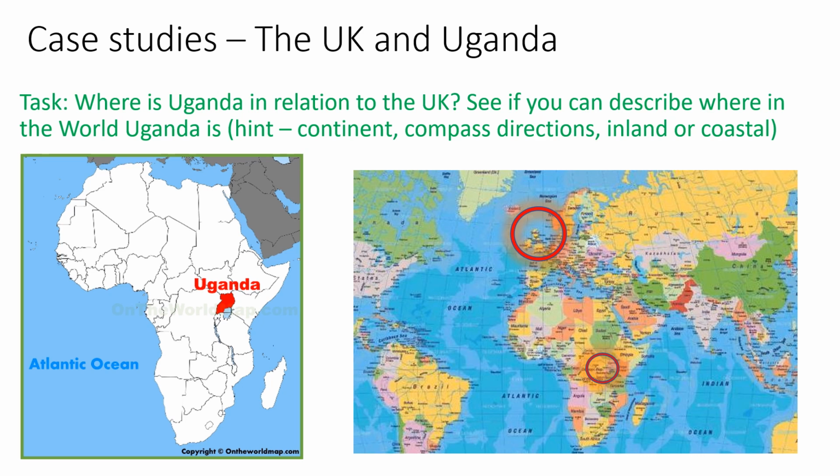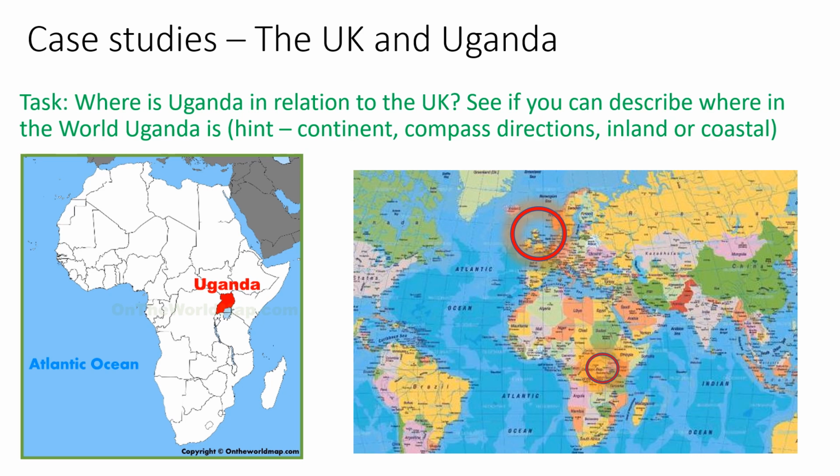See if you can describe where in the world Uganda is, and then say whereabouts it is in relation to the UK. Now my hint is, start by naming the continent that Uganda is in. Then think about where it is in terms of compass directions. Is it north of the UK? Is it south? Is it west, east? Is it southeast or southwest? Try and use that kind of language. You might even want to say whether Uganda is inland or is it on the coast by the sea. So try and give a really good description. As many points you make will get you as many marks.